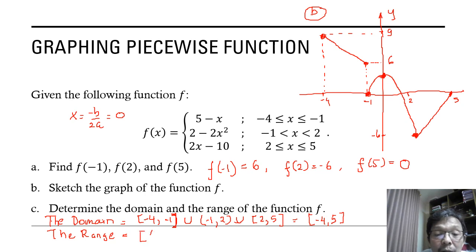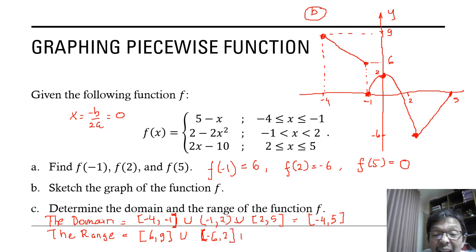And then the second graph is from -6 until 2. -6 not included.